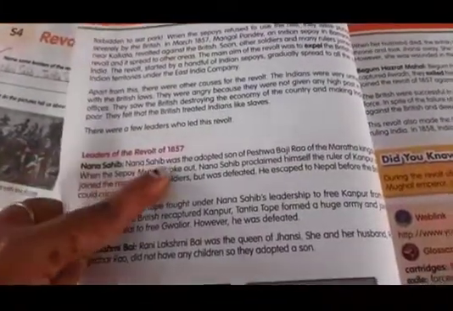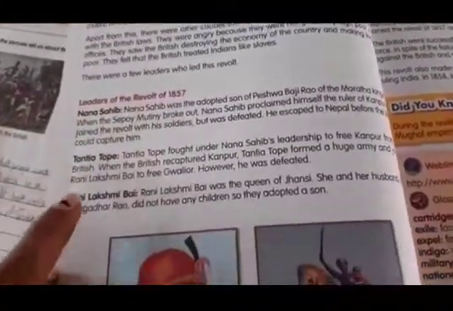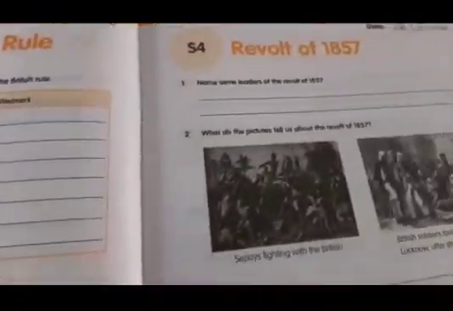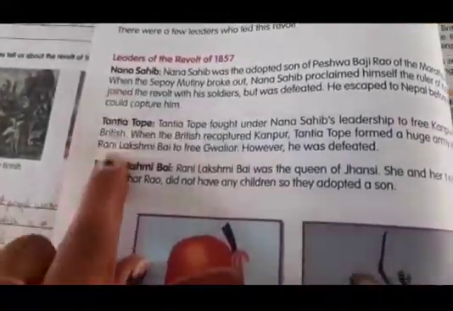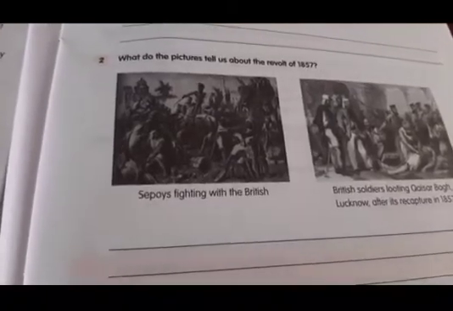Nana Sahib, Tatya Tope and Rani Lakshmi Bai. You should write here. Understood, children? You should write who the leaders are: Nana Sahib, Tatya Tope and Rani Lakshmi Bai. You will write here. What do the pictures tell us about the revolt of 1857?